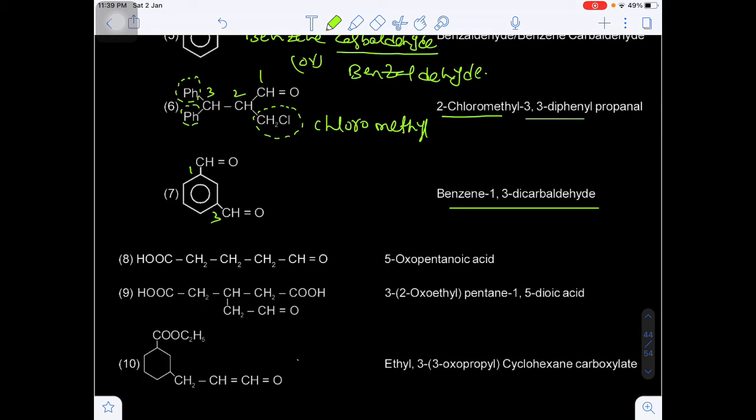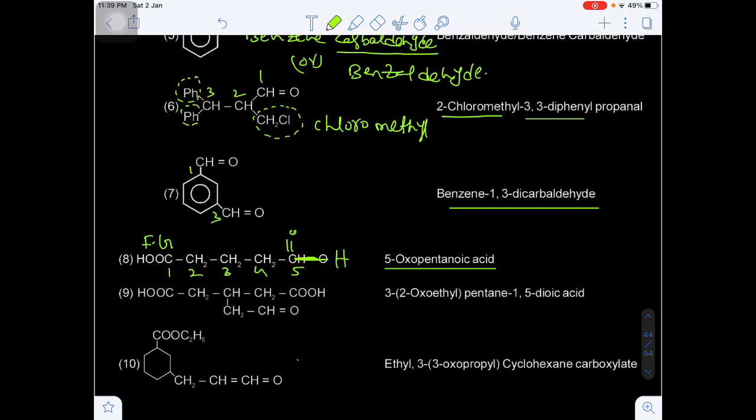Now here you see, this will be the principal functional group. That's why I am writing 1, here 2, here 3, here 4, here 5. Now the carbon of the aldehyde group is included in the parent chain, and it is not the functional group. Here the senior functional group will be the carboxylic acid. That's why we are using oxo on the 5th position. This is the aldehyde. If the aldehyde is a substituent and that carbon is included in the parent chain, then we can use the prefix oxo. 5-oxopentanoic acid. Are you getting my point?